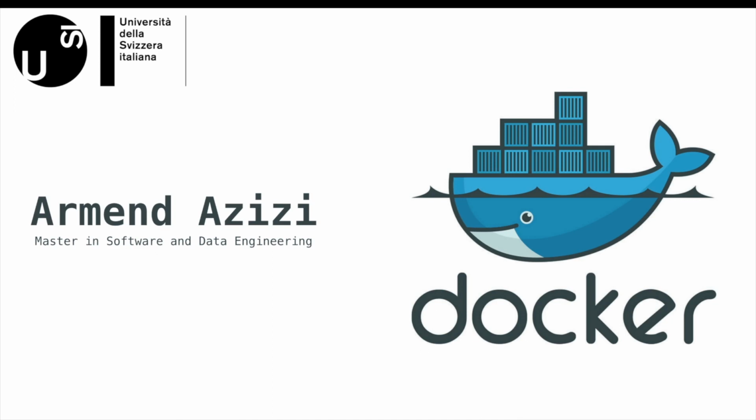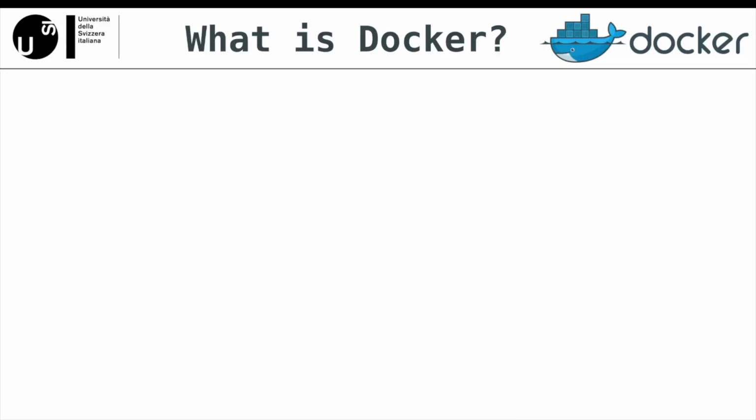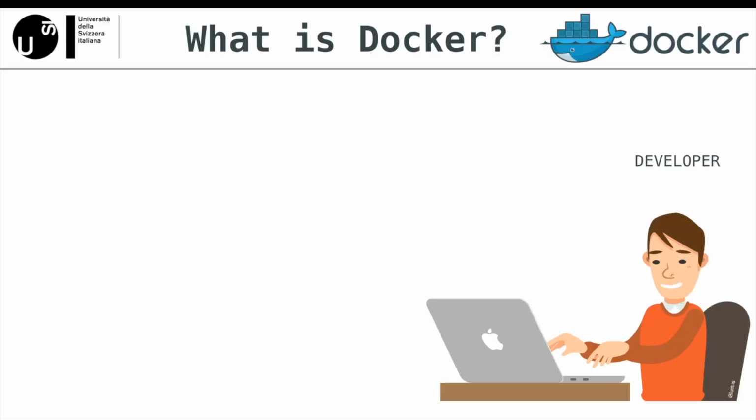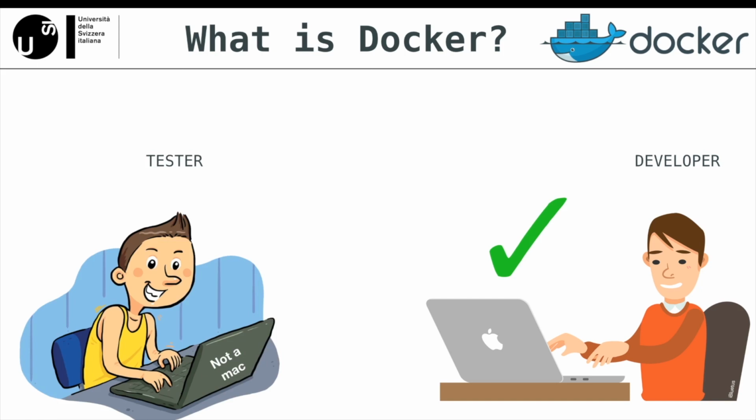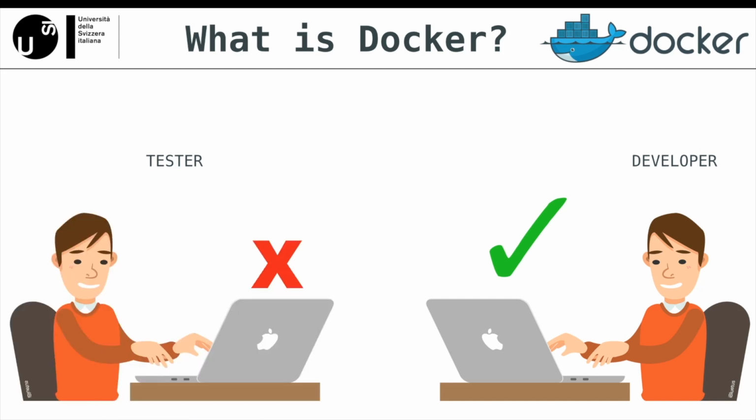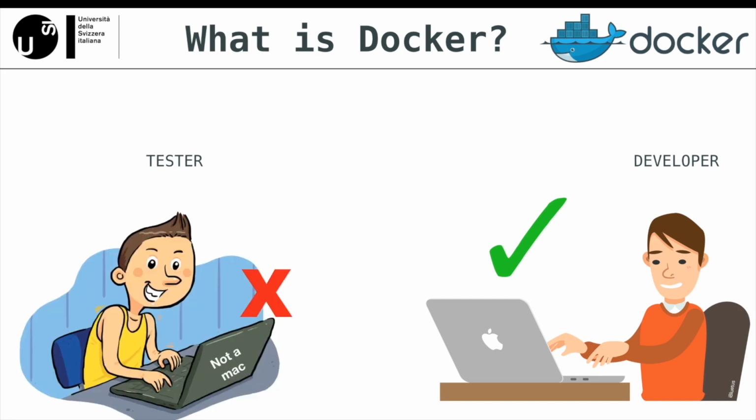To better illustrate this, imagine the following scenario where we have a developer with a Mac on one side who tested his program, it built, it worked, and he deployed it. On the other side, we have the tester with a different machine that is not a Mac, he runs the program and it fails. That can happen even when they have the same machine. The tester could have a Mac too, but with an older version of the OS or simply different configurations. So, what's the solution to this?